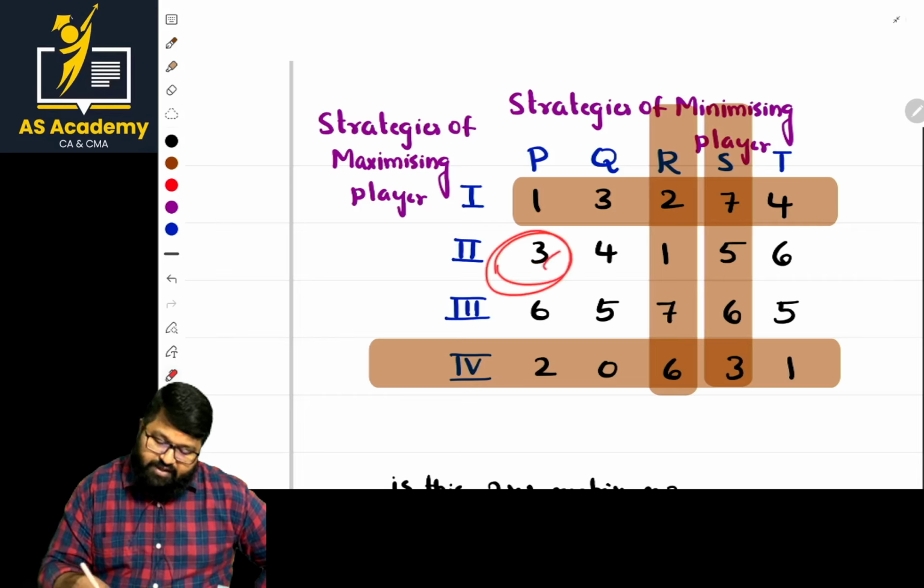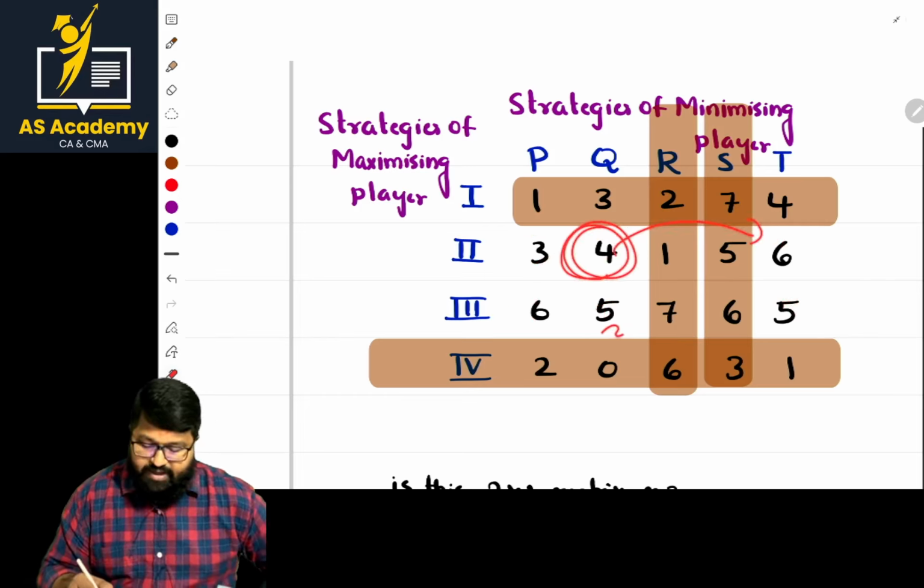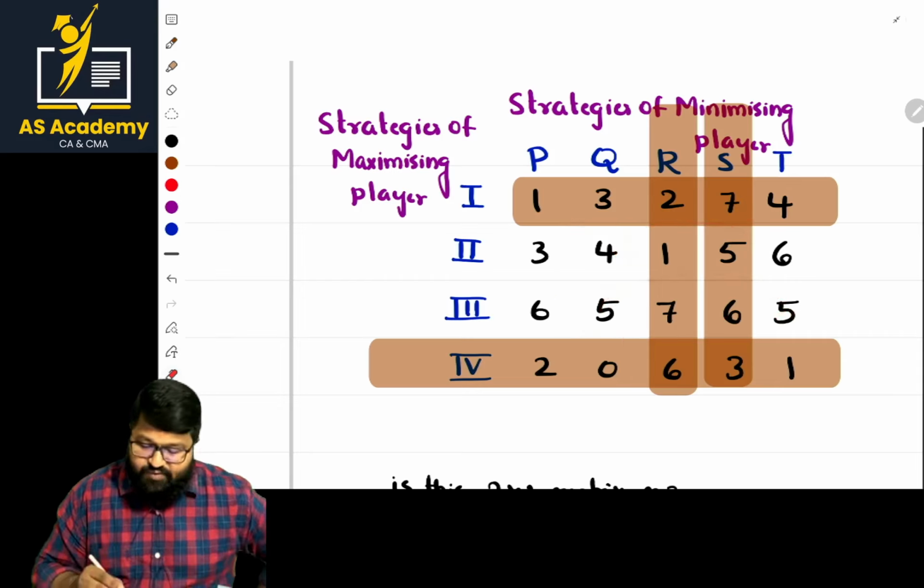When compared to 3, is it highest? Highest. When compared to 6, it's the least. So gone there. When compared to 4, is it highest, ma? Superb, highest. When compared to 5, is it highest? At least, if it is equal, fine. So we can eliminate this part.